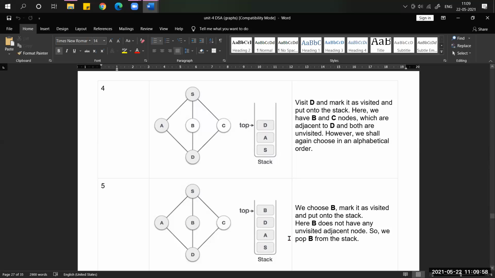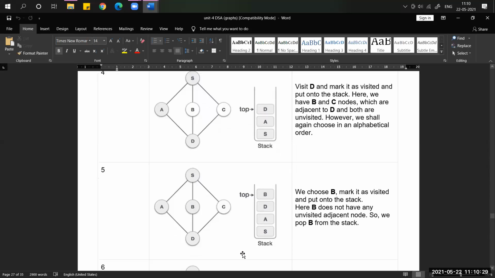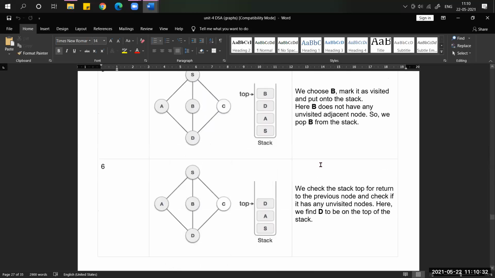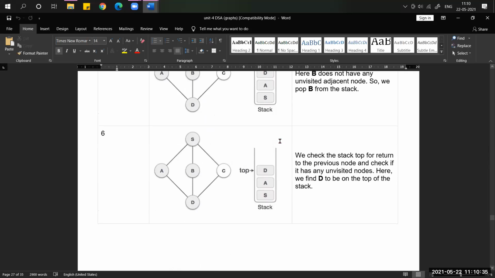But if you observe the stack, S and D are already visited, right? So the top vertex B does not have any unvisited adjacent nodes. Whenever that happens, what should we do? Decrement the top and apply the pop function. Pop means the top node is removed, so B is popped from the stack. Now top will point to D.